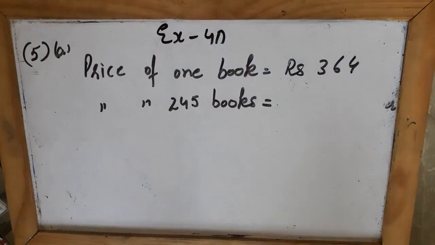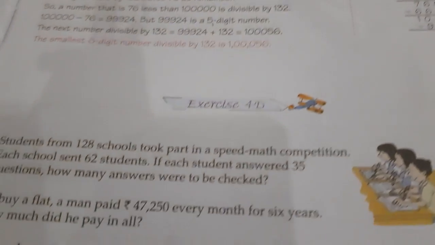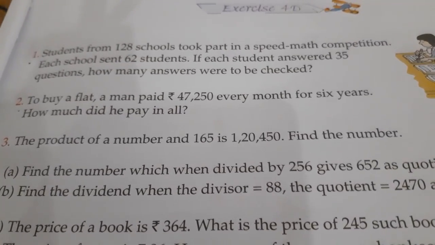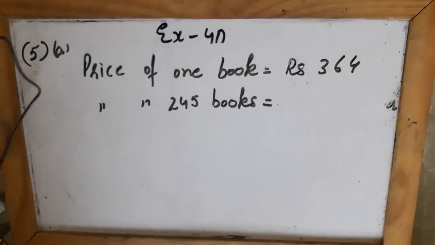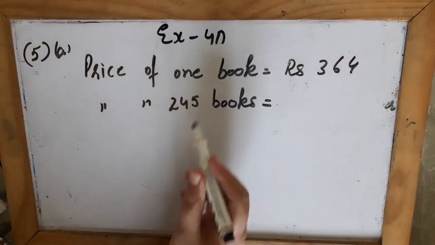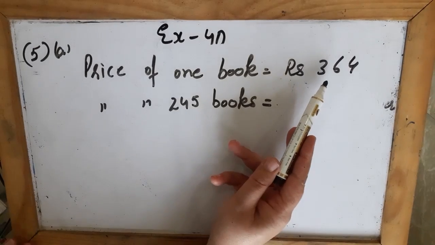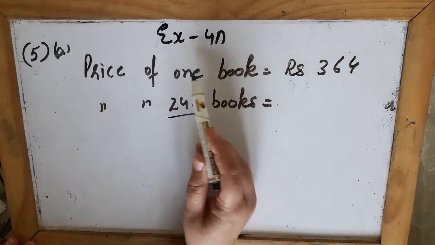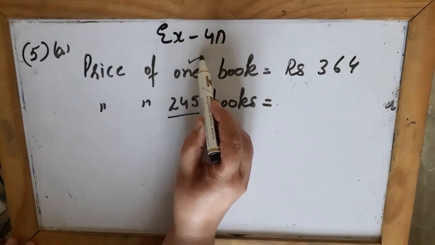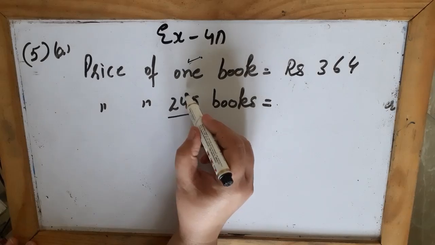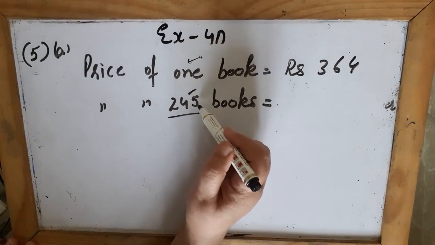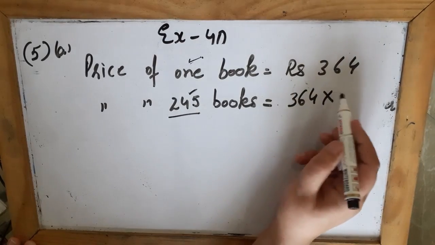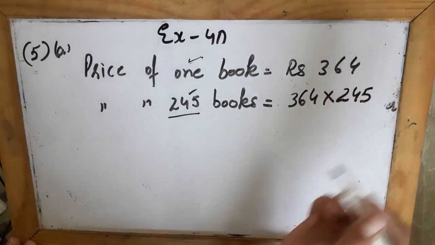We come to the fifth question. In the fifth question, A part, you can see it's written, the price of a book is rupees 364. What is the price of 245 such books? So in the question, they have given the price of a book. A book means one book. So they have given you the price of one book, that is rupees 364, and they are asking you the price of 245 books. So we have learned that if the price of one thing is given and we have to find about more, we always multiply. So 364 you multiply by 245.